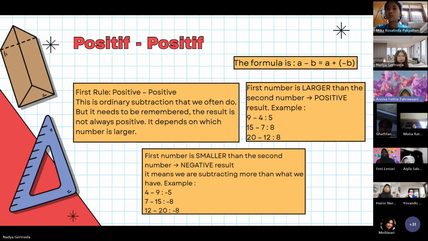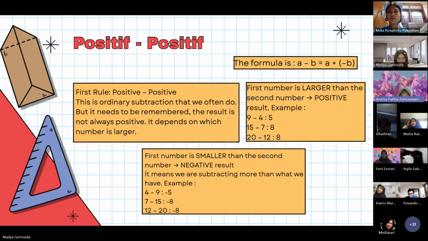First rule, positive subtracted by positive. This is ordinary subtraction that we often do, but it needs to be remembered. The result is not always positive. It depends on which number is larger. First case, the first number is larger than the second number, the result is positive.